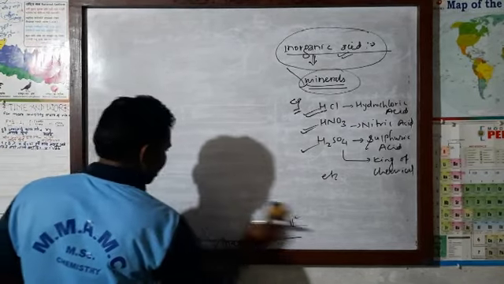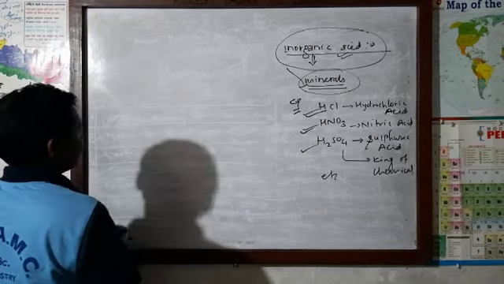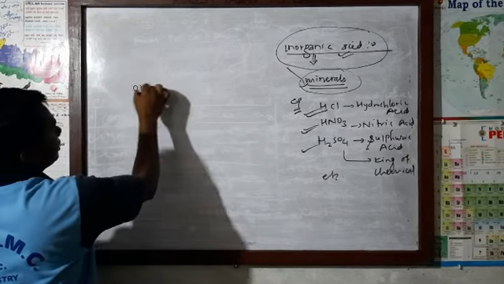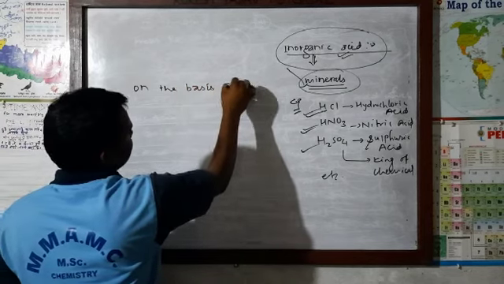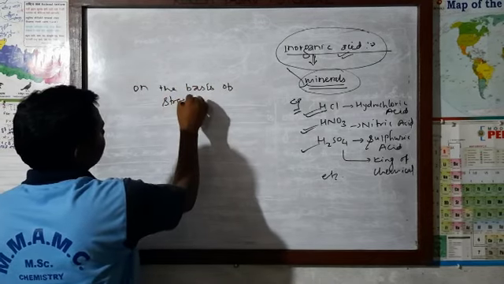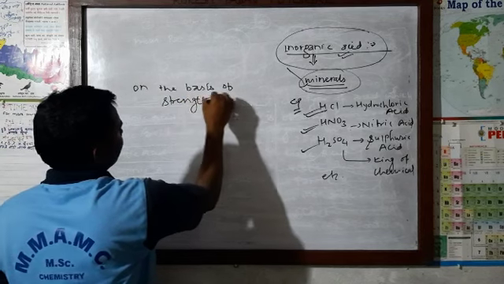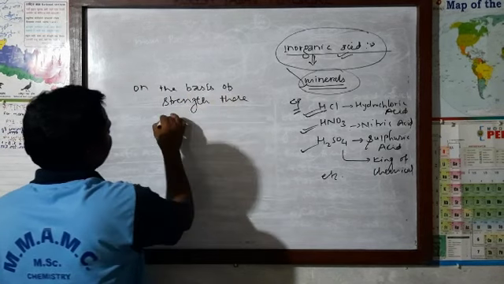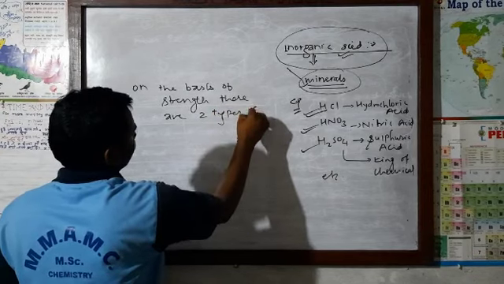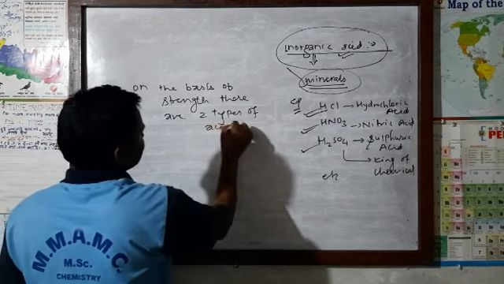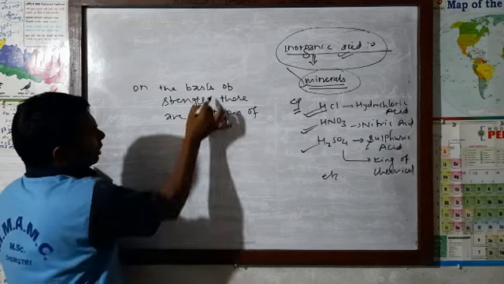Strong acid and weak acid. That is on the basis of strength. There are two types of acid. This is on the basis of what, dear?